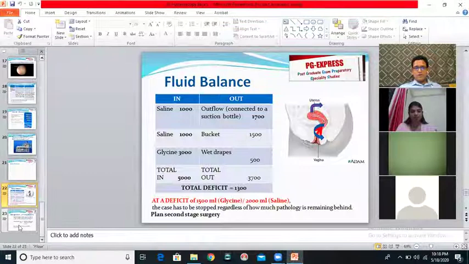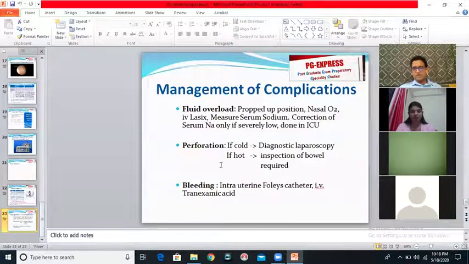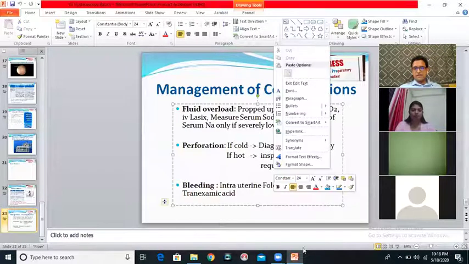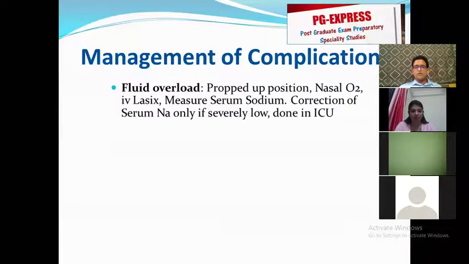Don't worry about complications of hysteroscopy. We are going to see that later, but this is just one last slide which I want you to see. And management of complications. What do you do for fluid overload? You give propped up position, nasal O2, give IV Lasix, and measure the serum sodium. Okay. Correction of serum sodium is done only if the serum sodium is severely low.